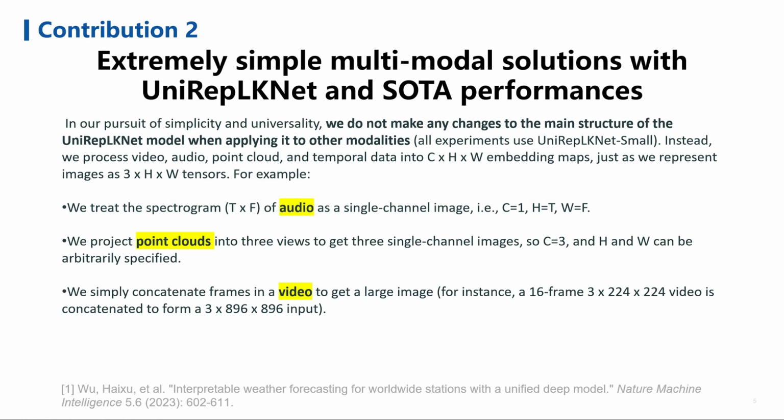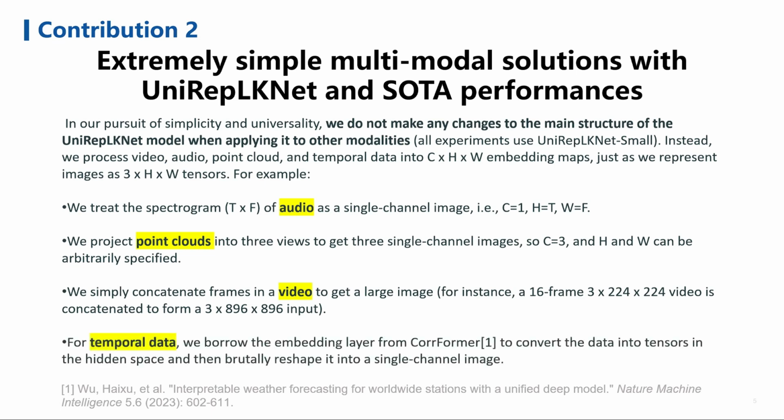For instance, a 16-frame 3x224x224 video is concatenated to form a 3x896x896 input. For temporal data, we borrow the embedding layer from CorrFormer to convert the data into tensors in the hidden space and then reshape it into a single-channel image. This approach allows us to maintain a unified and straightforward method for processing various data types.